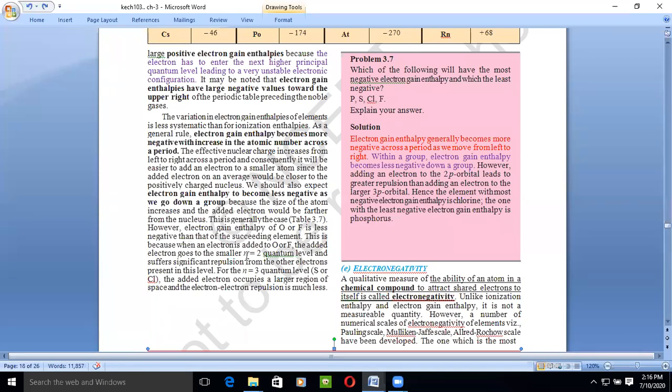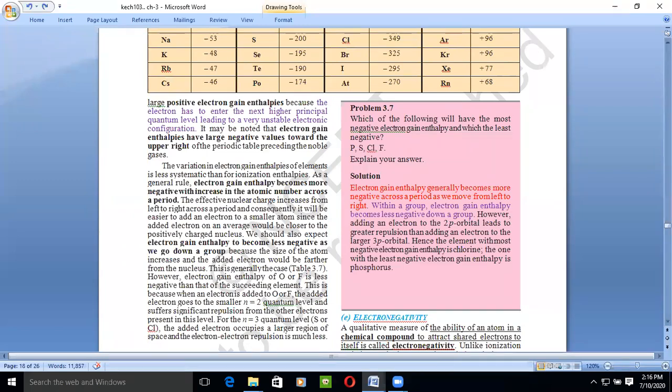This is because when an electron is added to oxygen and fluorine, the quantum number is n=2, and when we increase the electron, what will happen? This n=2 will shift to n=3, means the period will change. So that is why there is a difference in electron gain enthalpy of the elements.